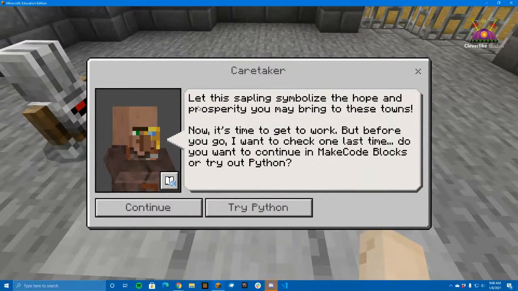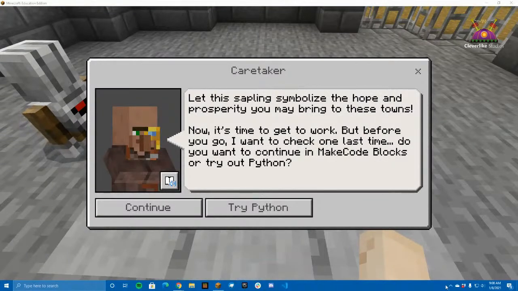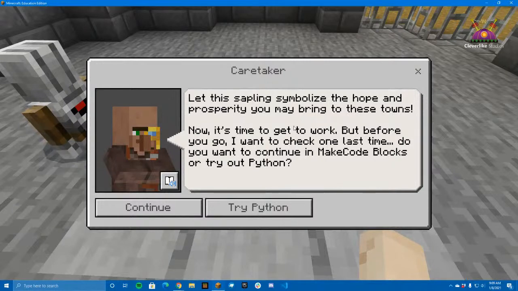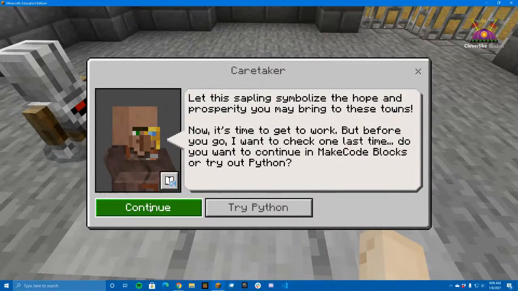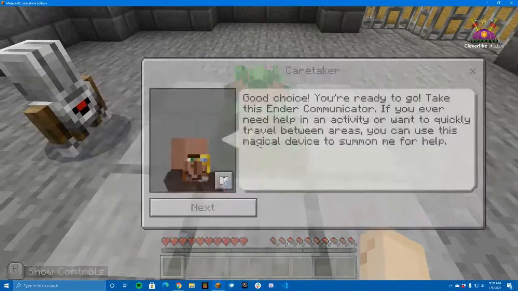So, this sapling symbolizes the hope and prosperity you may bring to these towns. I'll have to do that. All right, the hope and prosperity you bring to these towns. Now it's time to get to work. But before you go, I want to check one last time. Do you want to continue with the blocks or Python? So it's like, hey, last chance to change your mind. So no, we're going to continue on with the blocks.